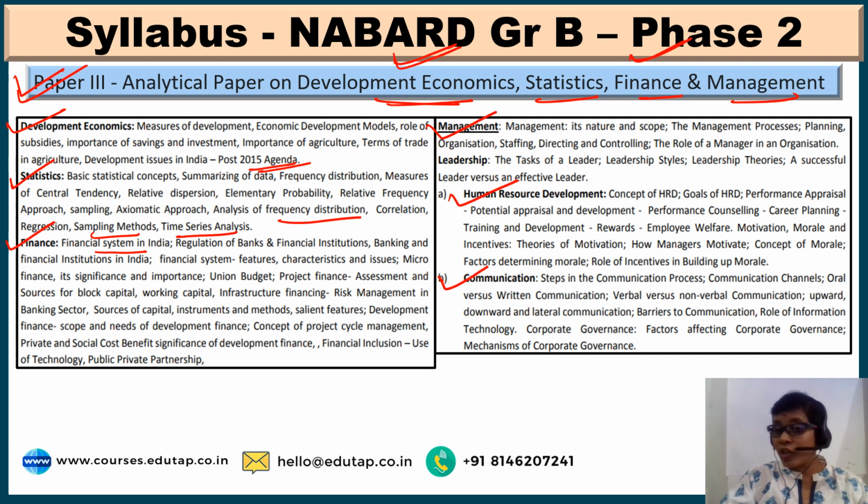Next is communication. Again, see, these are the two major parts under management, one HRD and the other is communication. Now communication, again, what are the steps of communication? Generally we see this in the extension part.